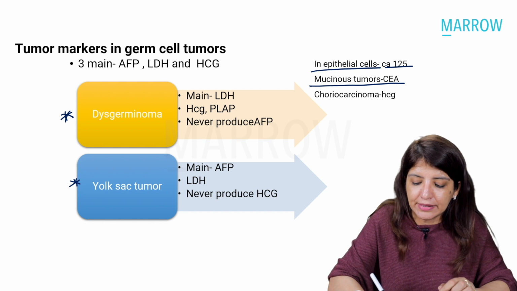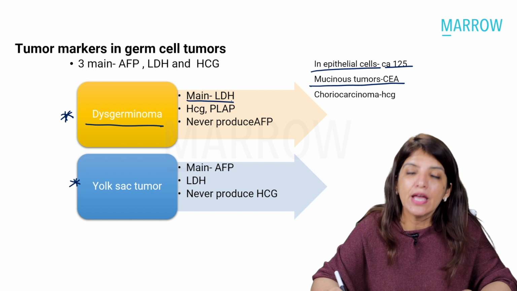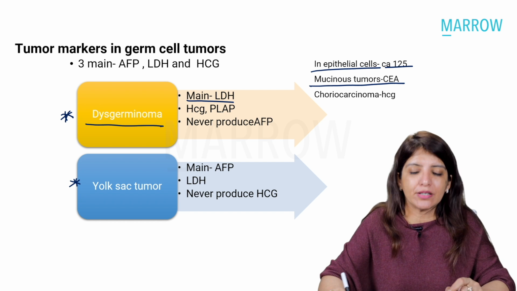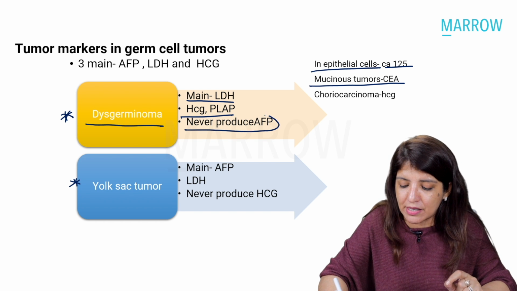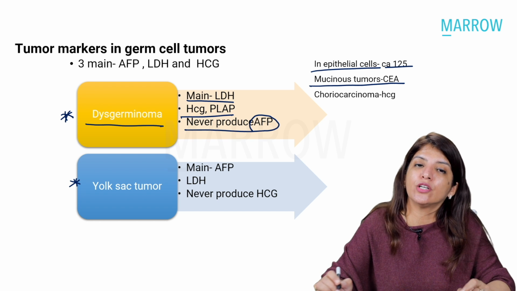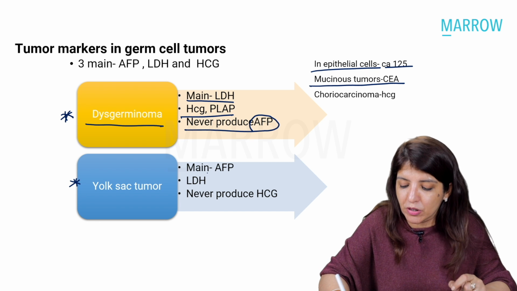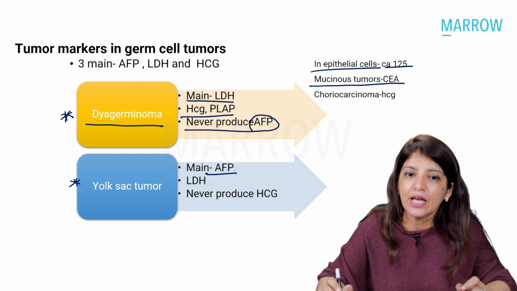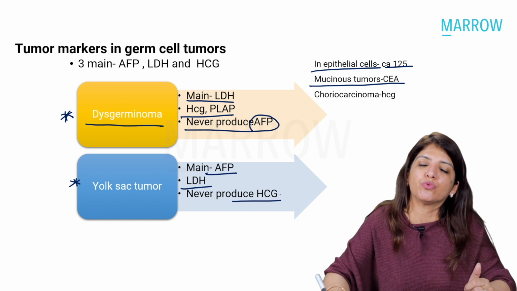Please remember that the main tumor marker in dysgerminoma is LDH. But then the other tumor markers are HCG and PLAP. Dysgerminomas never produce alpha fetoprotein. On the other hand, in a yolk sac tumor or an endodermal sinus tumor, the main tumor marker is alpha fetoprotein. Then the secondary tumor marker is LDH, and it will never produce HCG.